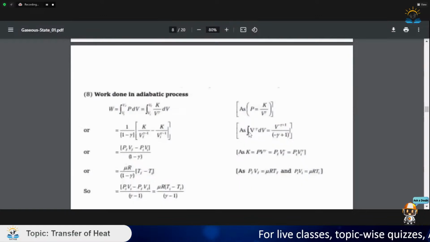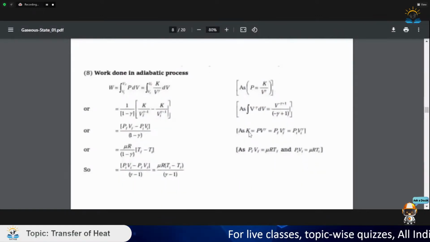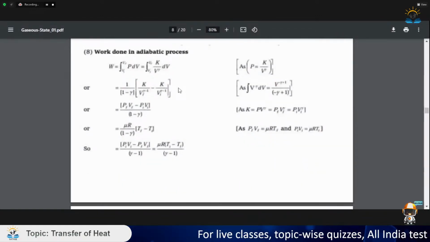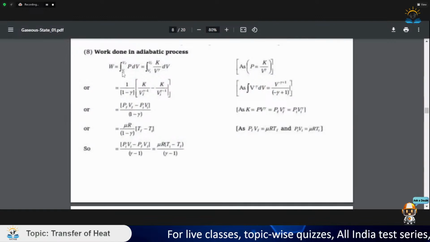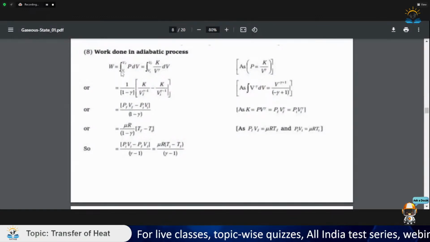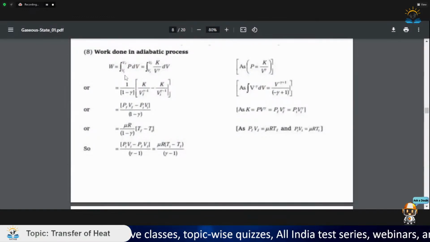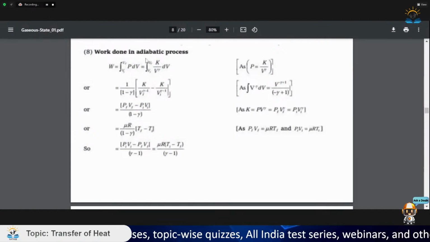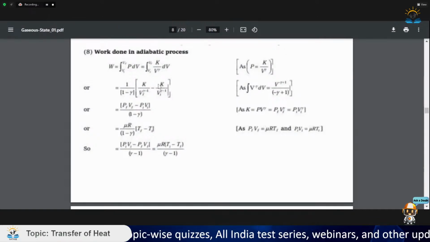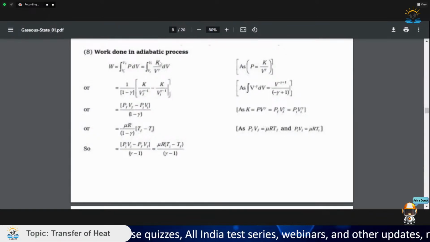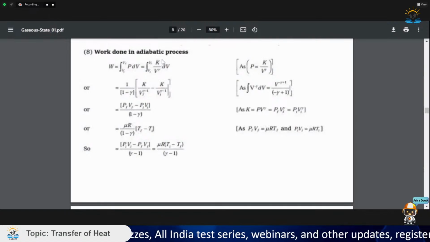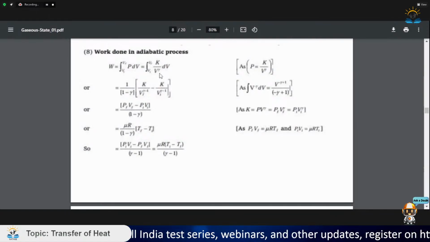Let us look at work done in adiabatic process. For work done in adiabatic process, work done is integral PdV from V initial to V final. For adiabatic process, we know PV to the power gamma is constant. So we write P as K upon V to the power gamma.